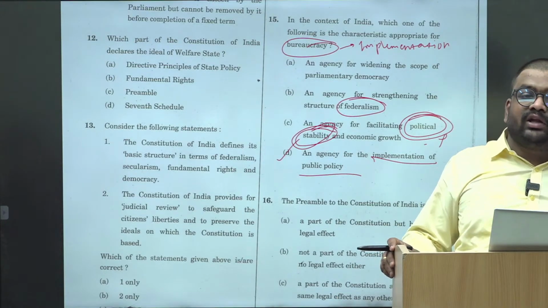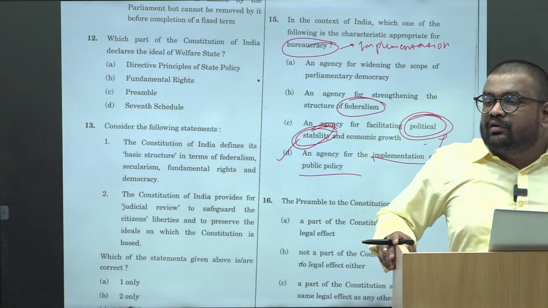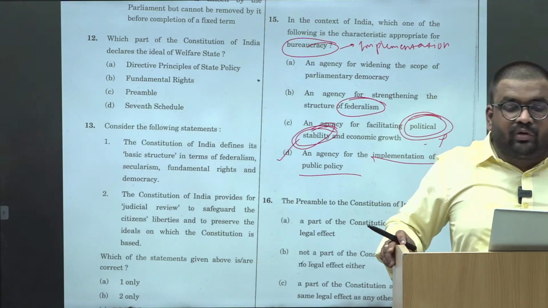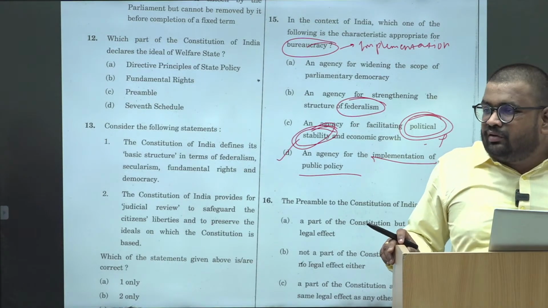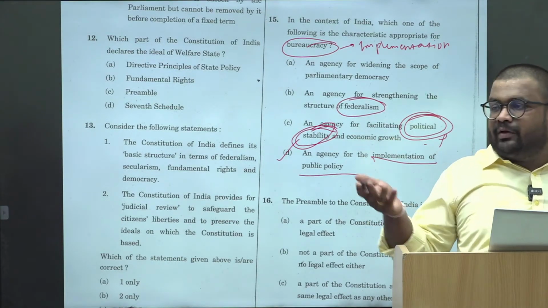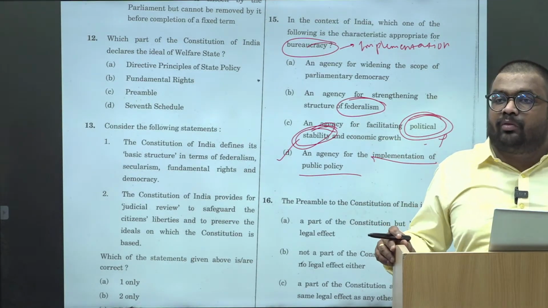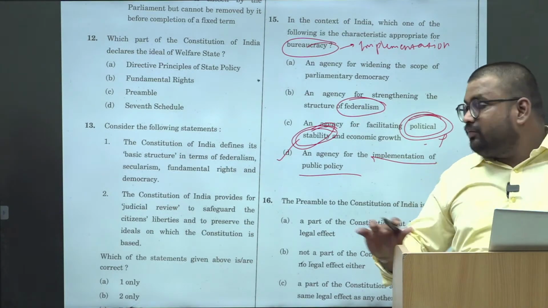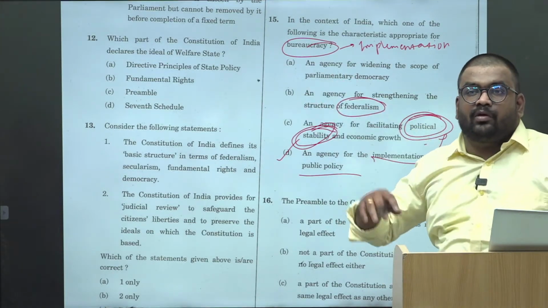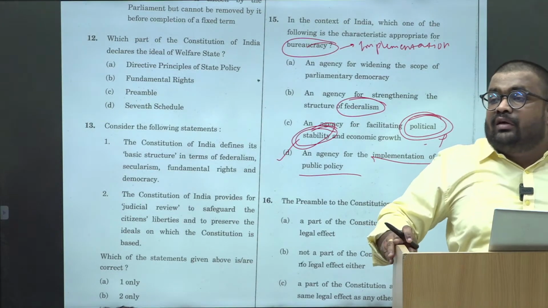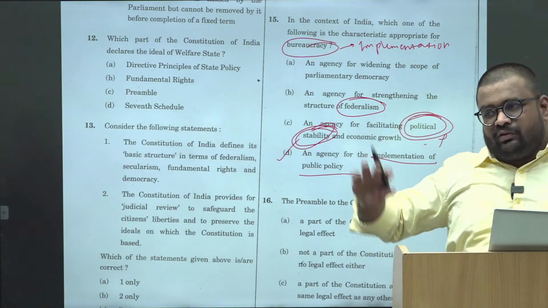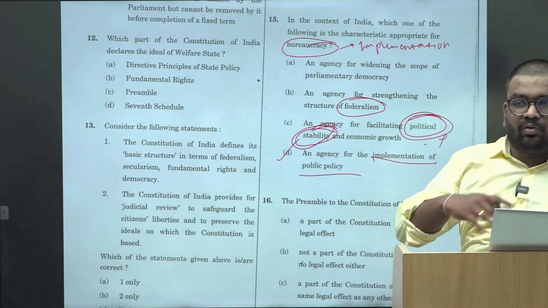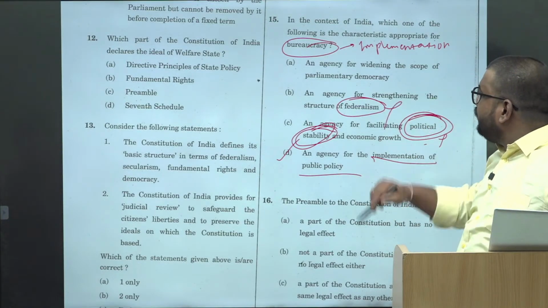Again, within bureaucracy you have the central services also, like the railway management service. Apart from IAS and IPS, all others are central government employees. They are not at all related to federalism, right? If the same option had been given for the all India services, in that case it would have been correct. But for overall bureaucracy, they have nothing to do with federalism.